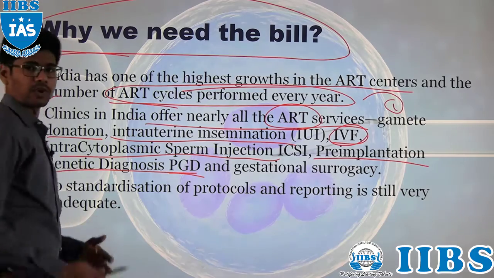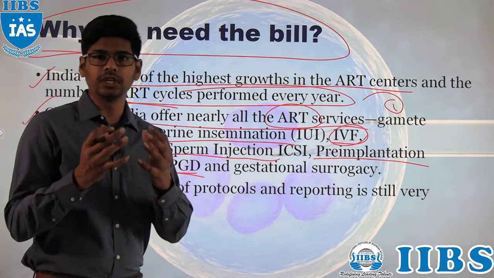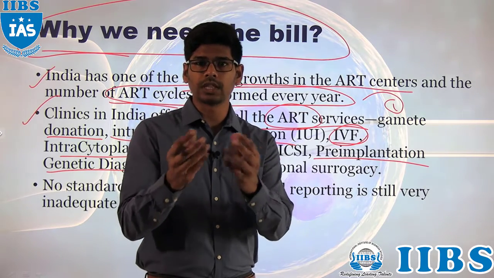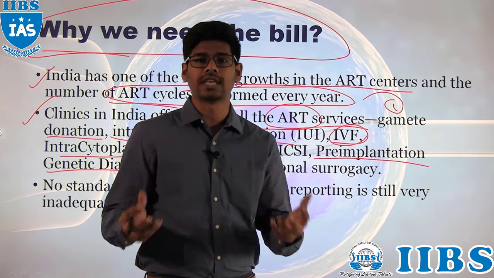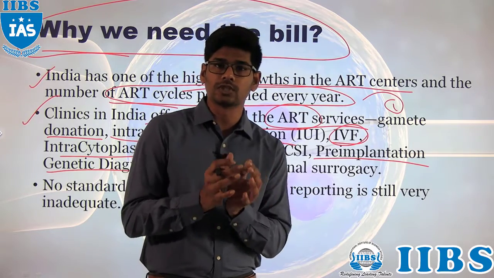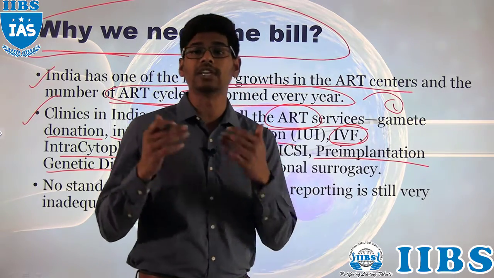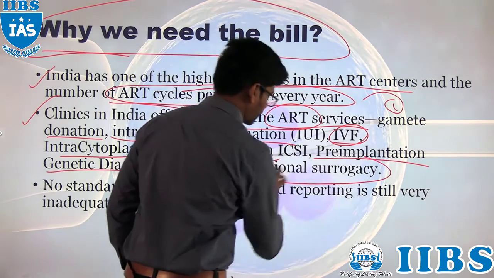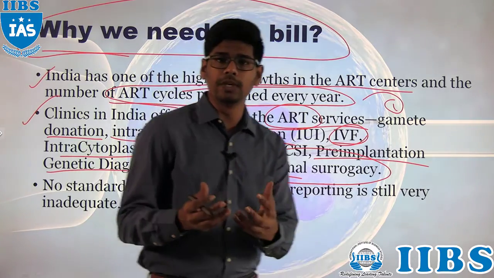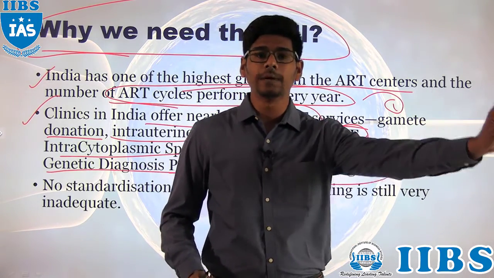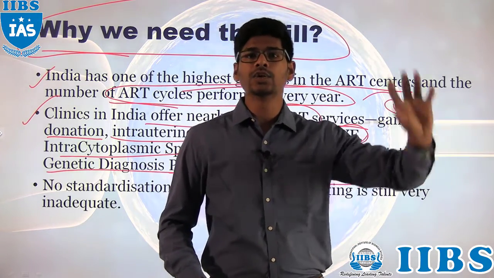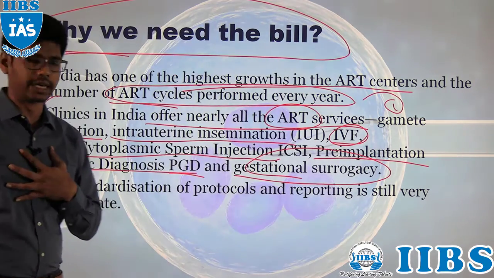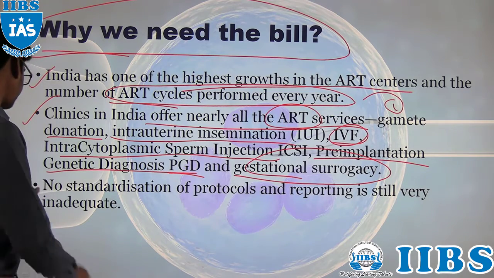We diagnose the genetic material of the sperm and ovum, and once the zygote has formed, we check how the genetic material is present, because the baby born by in vitro fertilization should not have any genetic diseases. And gestational surrogacy: after in vitro fertilization, you implant the blastocyst into the surrogate mother. All these services are being provided in India.